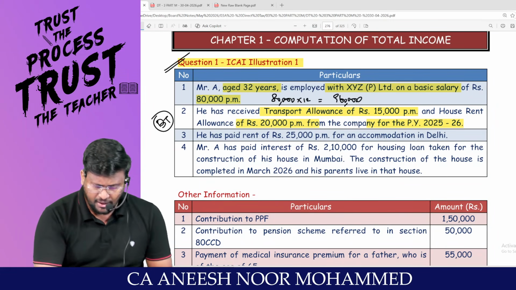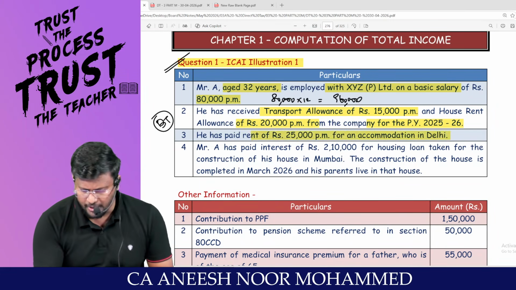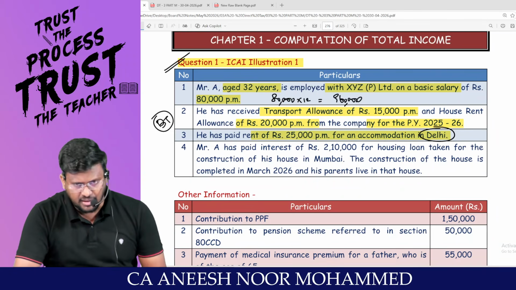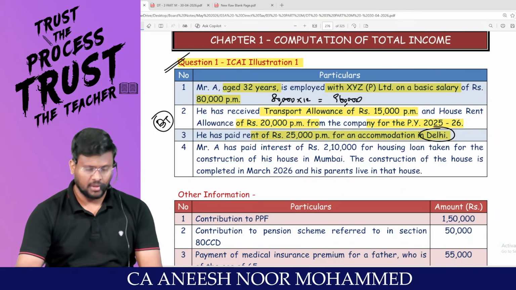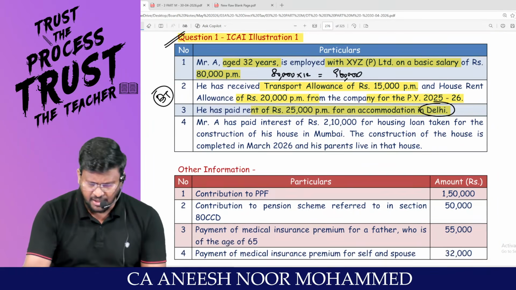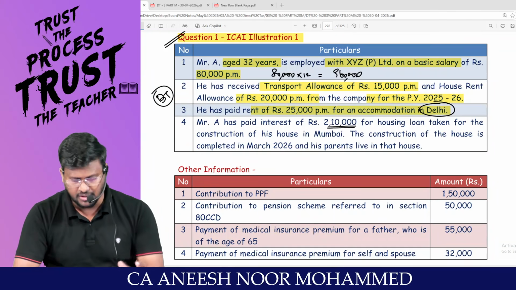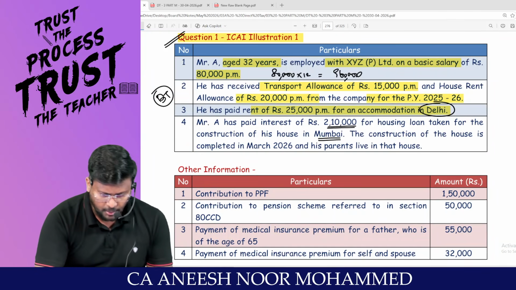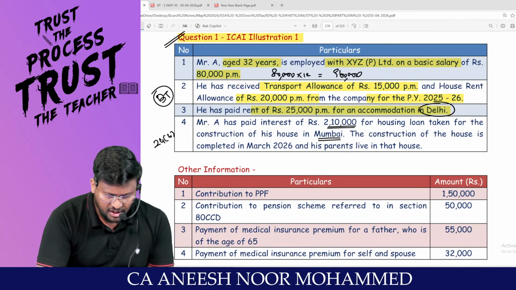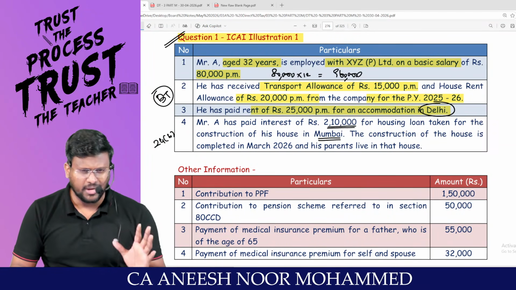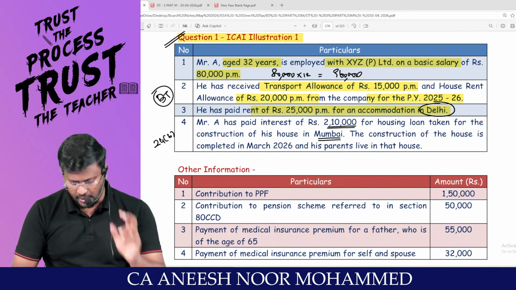He has paid rent of 25,000 per month for an accommodation in Delhi. You can claim HRA under section 10(13A) under the what tax regime? Optional tax regime. Mr. A has paid interest of 2,10,000 for housing loan taken for the construction of his house in Mumbai. They are talking about 24B. Sir, under default tax regime, there is no 24B at all. But under the optional tax regime, you can claim 24B up to a maximum of 2 lakh.